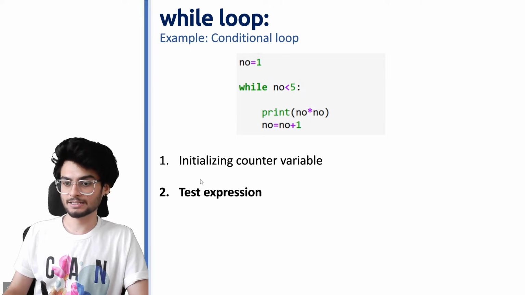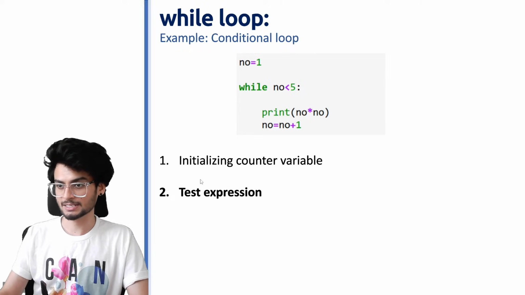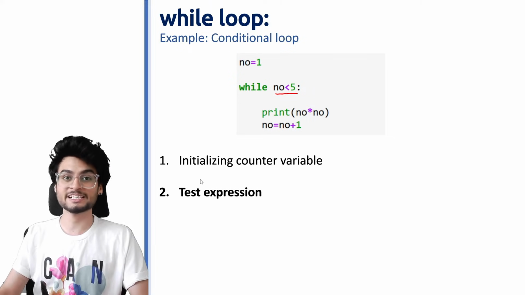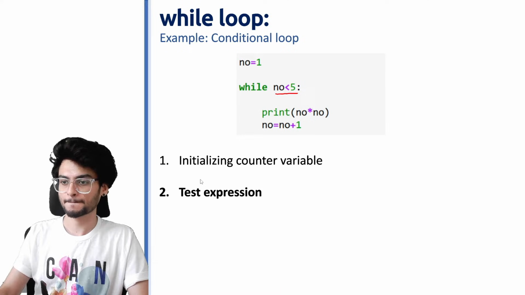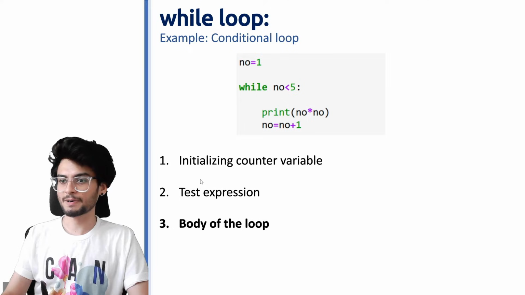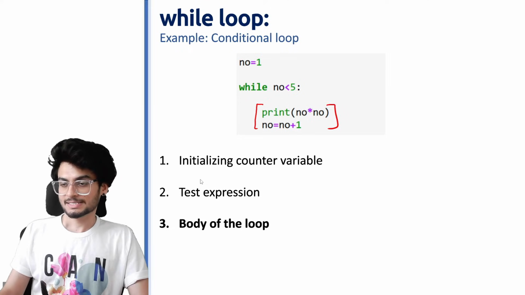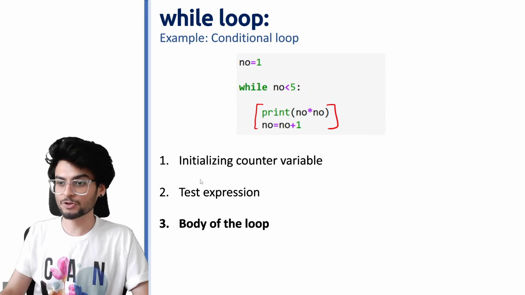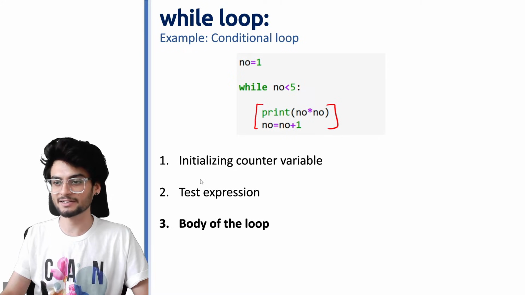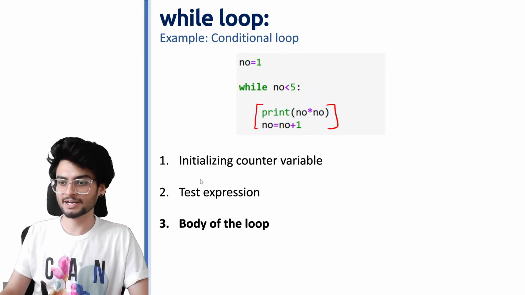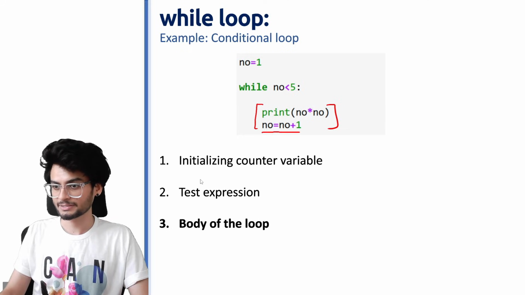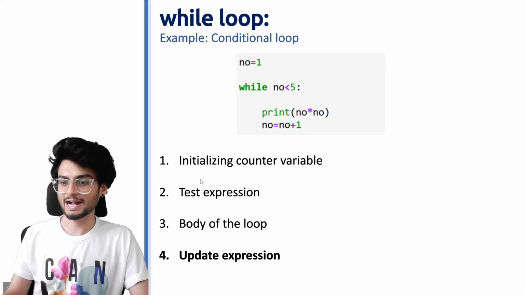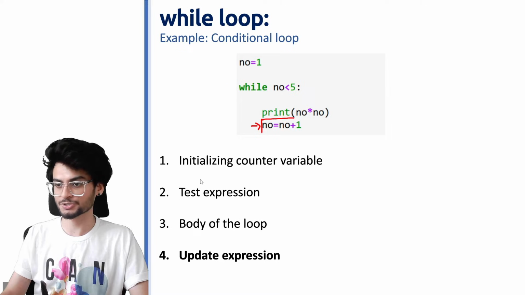Next is the test expression. Now test expression is again this, the condition which you are using, a logical expression. यहाँ पर logical expression is NO should be less than 5. Third part comes the body of the loop. Since we are using this counter variable, हमें कोई चीज को count करना है and we also want कि finally कभी ना कभी ये जो statement है this becomes false. So in order for that to happen, हम लोग इस counter variable को थोड़ा change भी करते हैं.